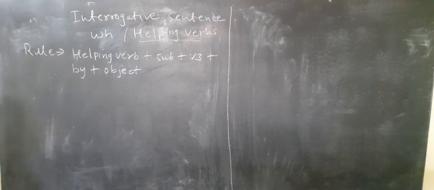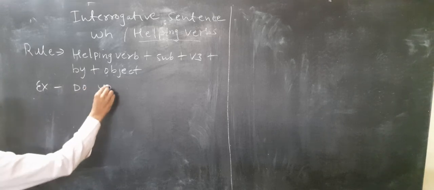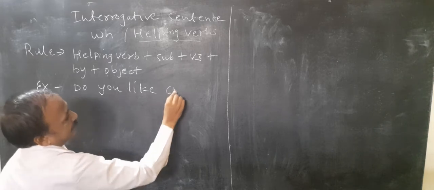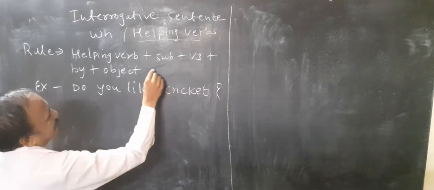We will take one example, right? Do you like cricket? Question mark. There is also a question mark, right? So the helping verb do suggests the present tense, and here the object is cricket.